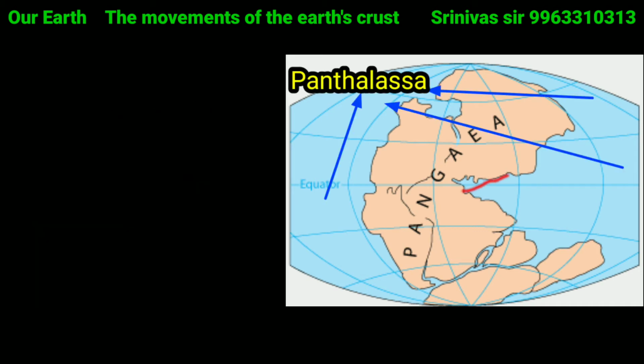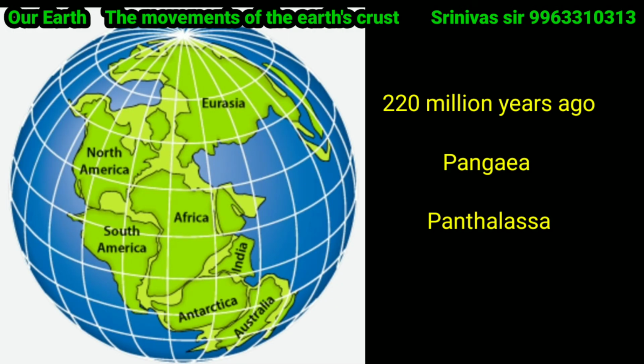Panthalassa means entire ocean or all water around Pangaea. So what do we understand? Over 220 million years ago, there was a super ocean and there was a supercontinent. The super ocean is called the Panthalassa and the supercontinent is called the Pangaea.